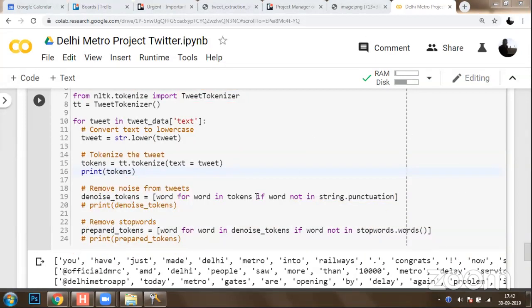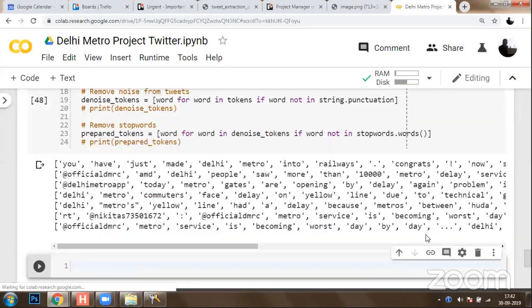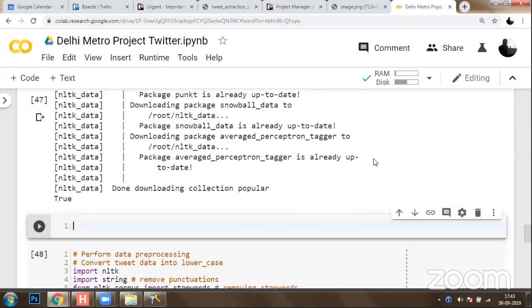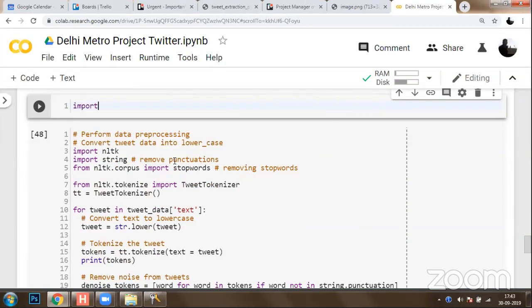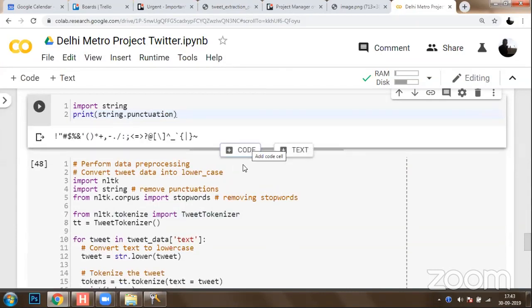Now, let me just clear that. Before I execute this code, I would like to quickly show you what string.punctuation is. I'm going to add a new code cell and keep it up top just to show you. I'm going to import string, and if I print string.punctuation, you can see that all these punctuation marks are listed. Can you see that? You will be able to remove all these. In case you don't want this list, you can modify string.punctuation with your own custom punctuation marks.